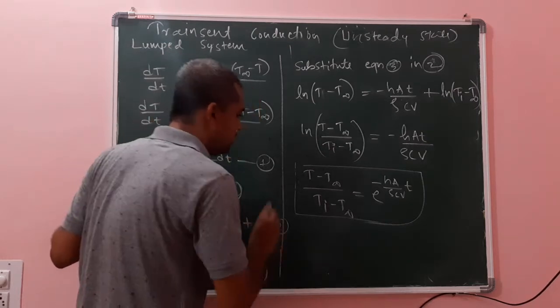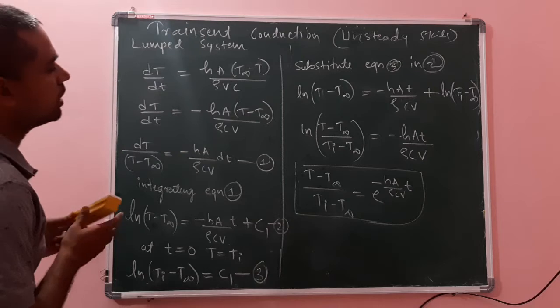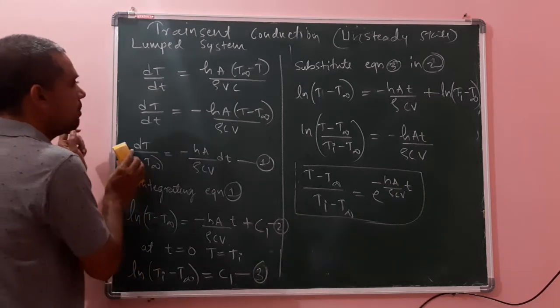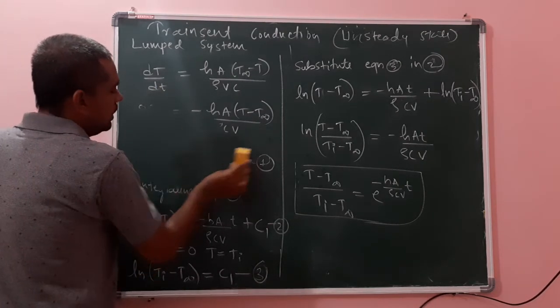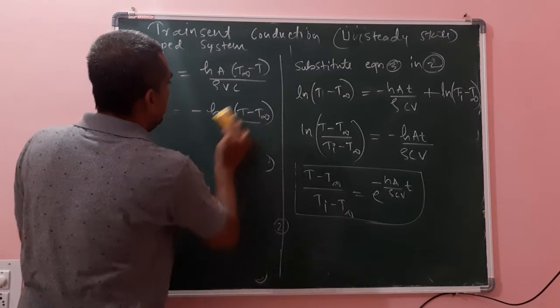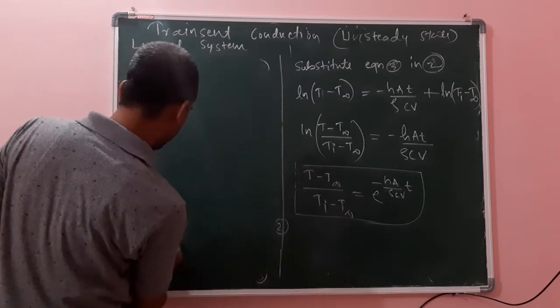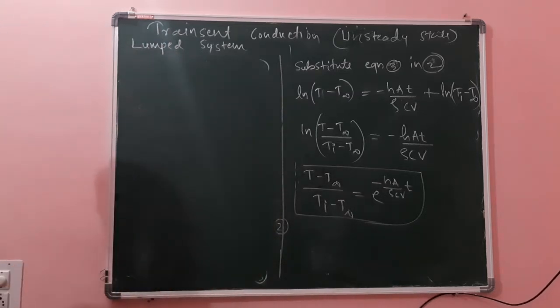Now we can rearrange this equation in terms of Biot number and Fourier number. Those are the important numbers here in heat transfer, that too in transient heat transfer. Biot number and Fourier number, these two. We will rearrange these in terms of Biot number and Fourier number.